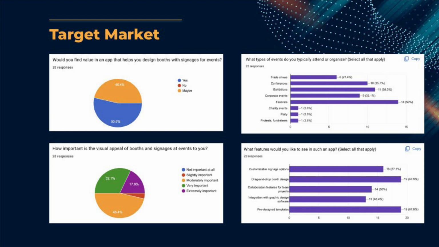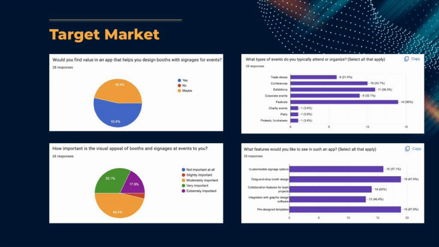It can be seen in the top right corner that the festivals were the most attended or organized event. Therefore, we believe that will be our biggest target market. The bottom right graph shows us that our app's various features have the respondents fairly interested, reassuring there is a market available for this business to succeed.